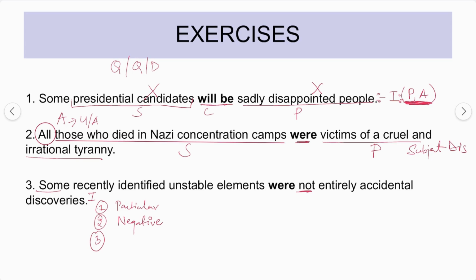And the third thing is, in the case of an O proposition, this should be an O proposition, sorry. "Some recently identified unstable elements were not entirely accidental discoveries," meaning that this is an O proposition. So in an O proposition, it is particular, it is negative, and your predicate term is distributed. So again, this has to be written like this.